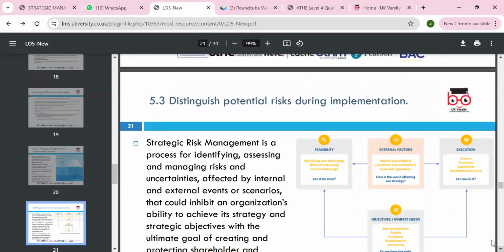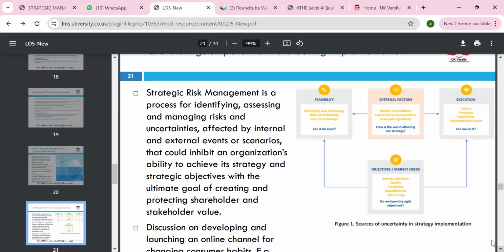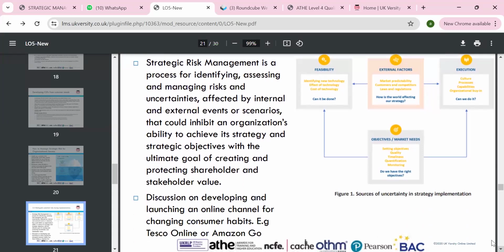Okay, next 5.3, the distinction between potential risks during implementation, the different types of risk. You have to look at the feasibility and external factors. You have to look at the objective and the market trends. That's what we need to look at. Risk management is the process for identifying, assessing and managing risk. We need to look at the uncertainties. We can look at the internal and external factors and objectives within the organization.